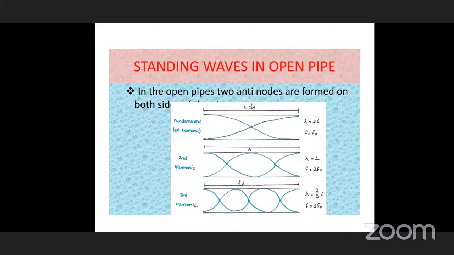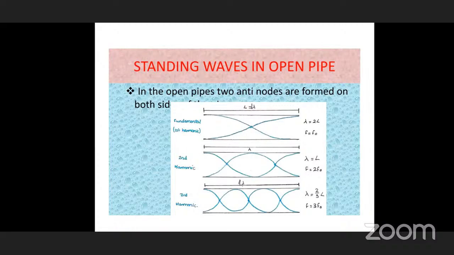So length becomes L equal to lambda by 2, that is, lambda is equal to 2L. This is when the fundamental frequency or first harmonic is formed. And you can see in the second diagram, again at the open sides there are two antinodes, but at the middle we can see two nodal points, as you can see in this diagram.